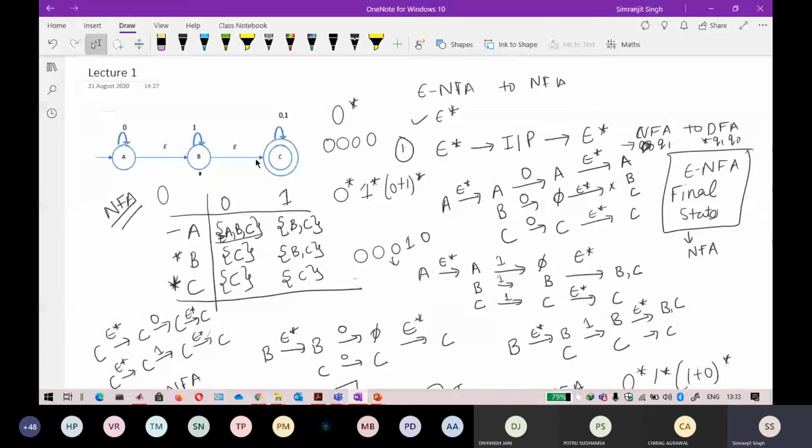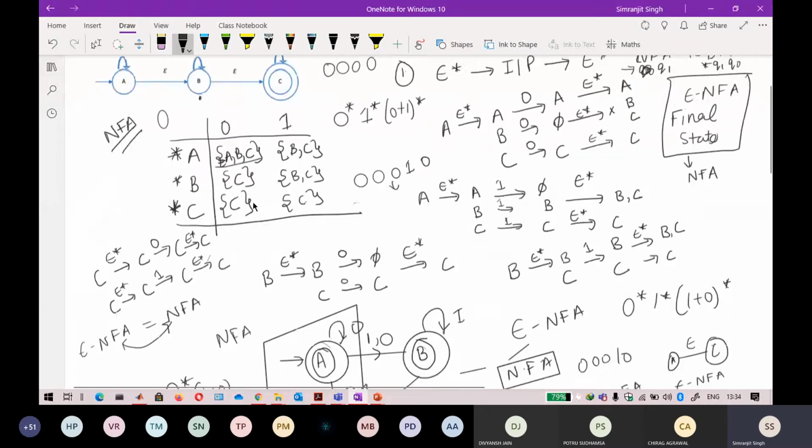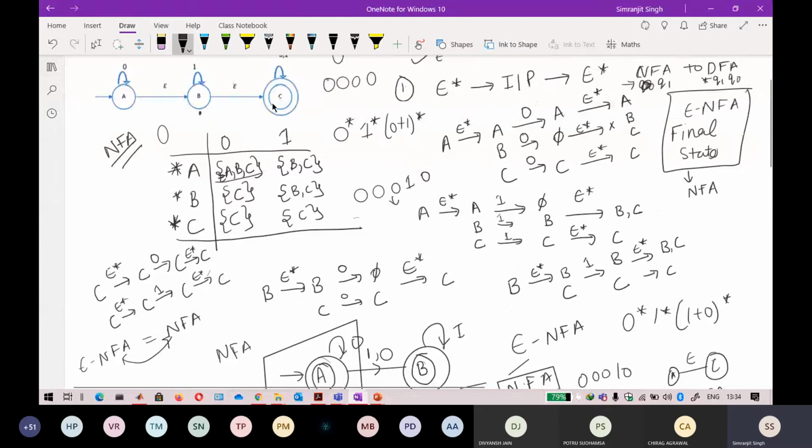In the same way, if you see that A can also reach C by inputting nothing but just epsilon here. Okay, so I can say that A is also a final state. So in the resulting NFA, A, B, and C are exactly these three final states. In the previous lecture I told you that only C is the final state, but exactly the concept of final state goes like this, that the states that are attached to the final state by epsilon moves automatically become your final state.